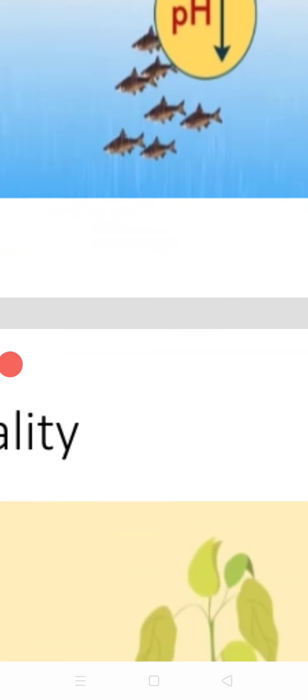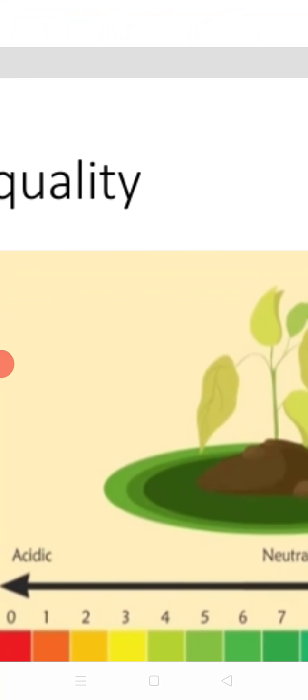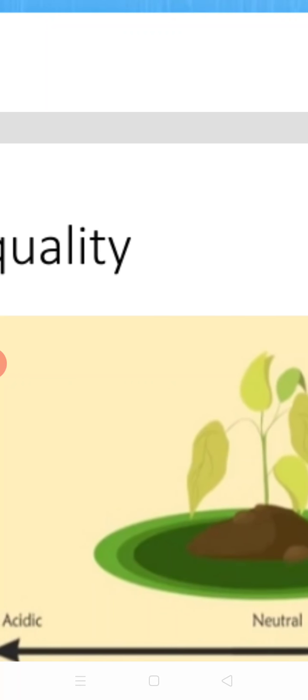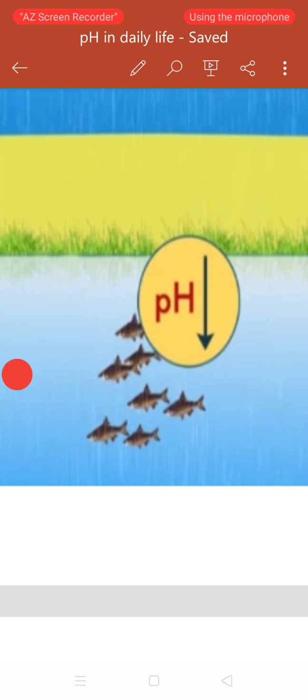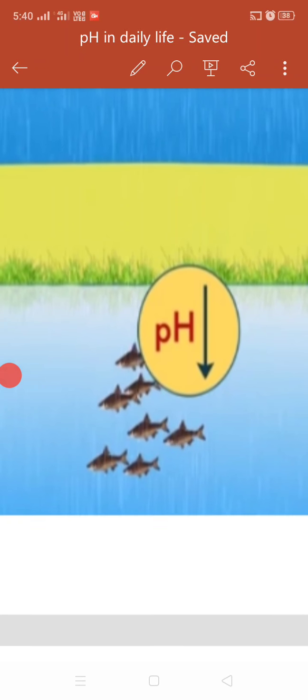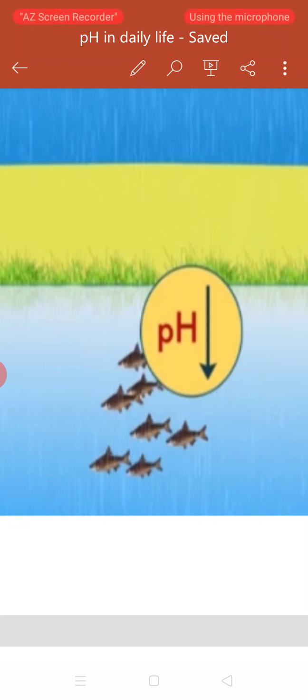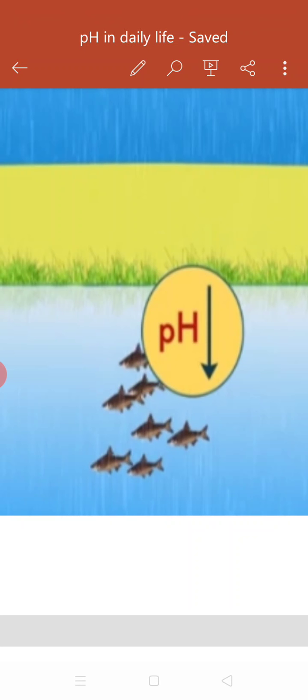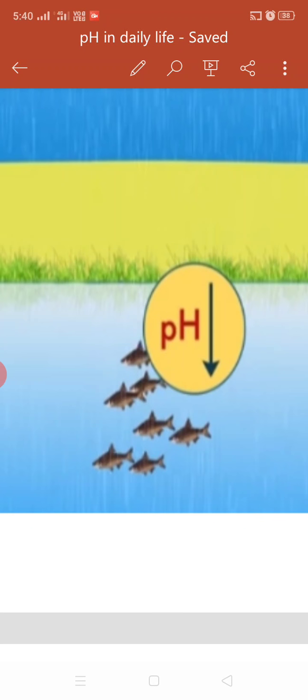Now our next point is factory waste. The waste substances discharged by many factories contain acid. If this untreated factory waste is discharged into water bodies, as you are observing in this picture, without any treatment, mixing with water bodies like rivers, lakes and ponds, what will happen?